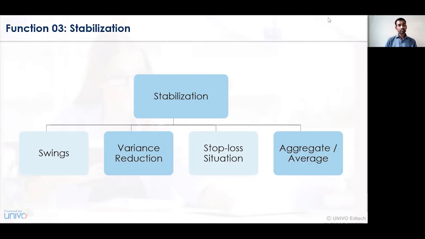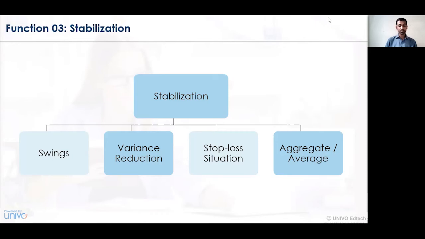Variance reduction. Variance reduction is a concern wherein, in order to reduce the risk of loss to a particular individual, certain measures are undertaken by the reinsurance company. That is provision of lifts, provision of a firefighting system, provision for security of the personnel and so on. So in order to reduce the risk of loss, whatever other measures have been taken by the insurance company are simultaneously taken by the reinsurance company itself. Those measures for reduction of risk of loss in terms of stabilization are called variance reduction.